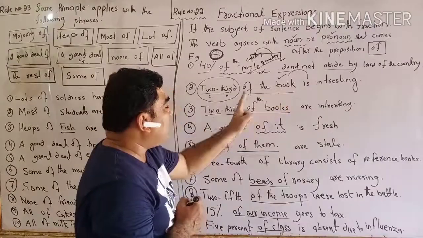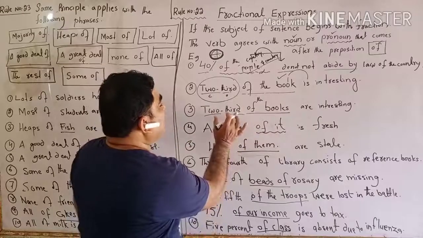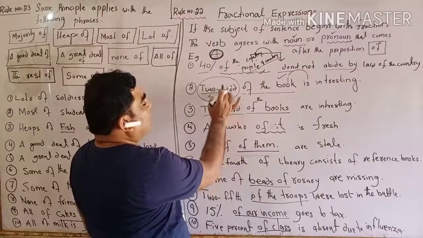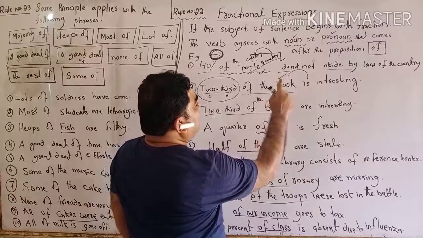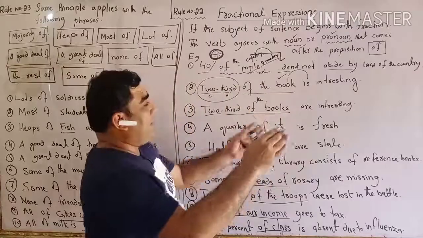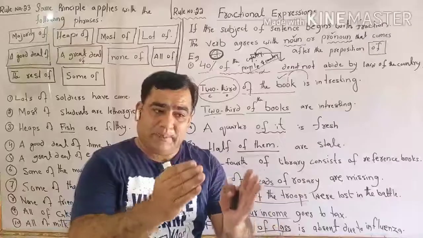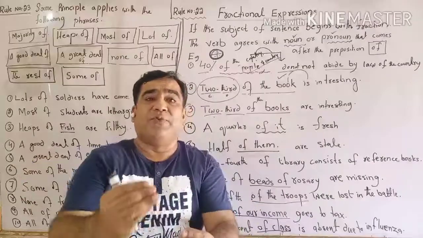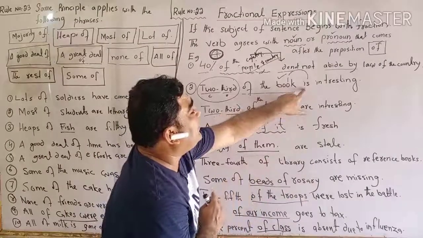The third one, 2/3 of the book, as we discussed. The book is singular. Now 2/3 of the books. Don't think about this one; these are parts of the whole, part of the one. That book is just one part, and the part of that one whole is 2/3. Maybe a book has many chapters, but the part of those chapters may be 2/3. Chapters we have covered, the book is interesting.